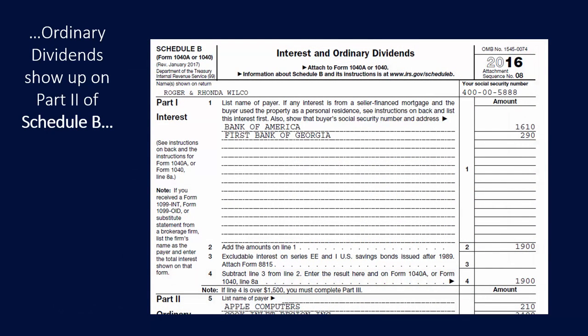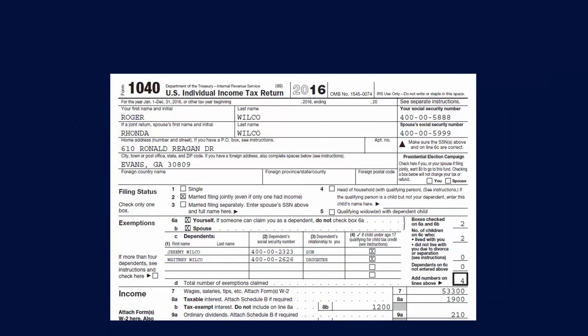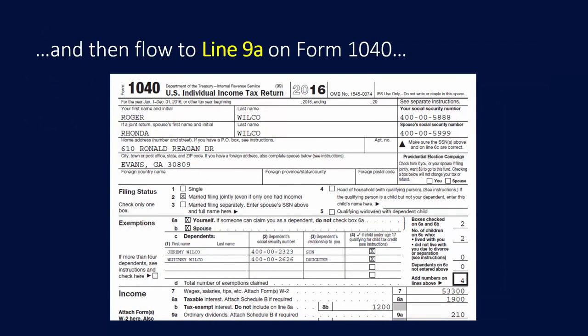Ordinary dividends then show up on Part 2 of Schedule B, and then they flow to line 9A on the Form 1040. So, just to review, we've got taxable interest on line 8A, tax-exempt interest on line 8B, and ordinary dividends showing up on line 9A.